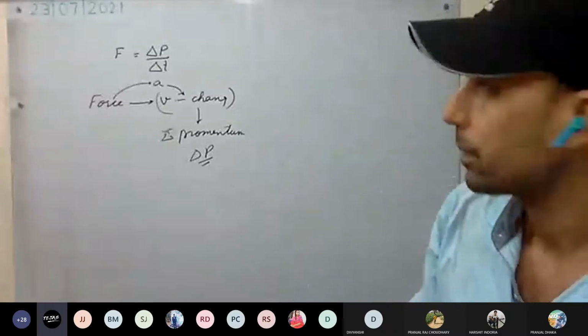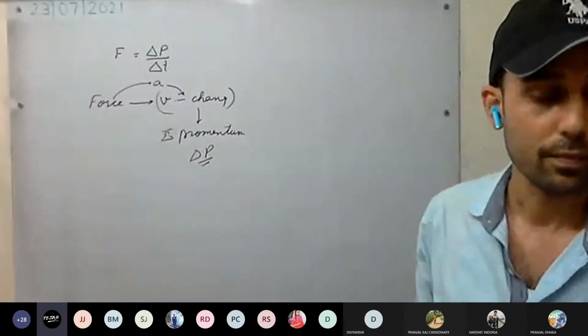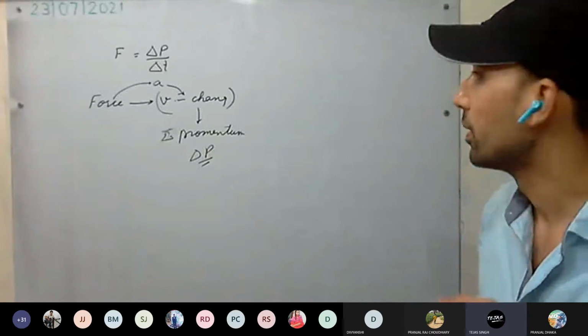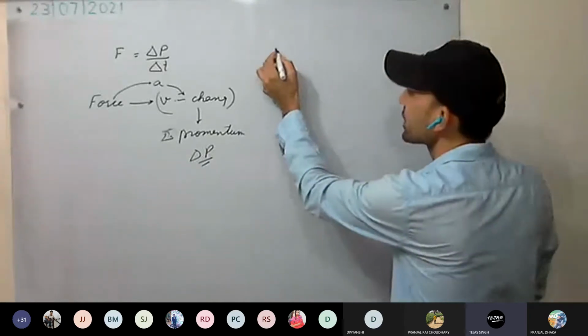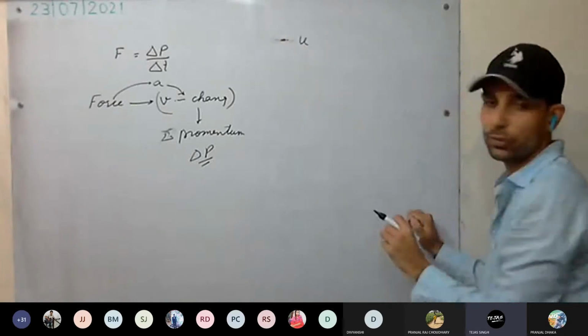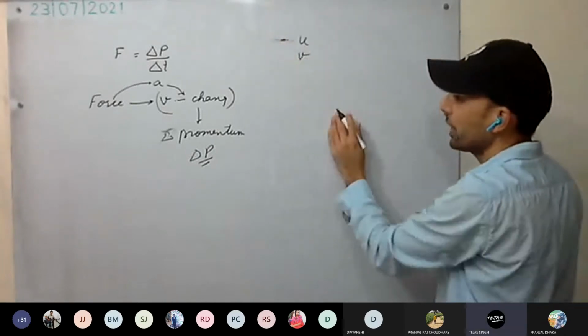Sir, can you explain the formula, sir? Delta P upon delta T is equal to delta of m into v upon delta T. Okay, see here, what was the initial? For example, the body is moving with initial velocity u, final velocity v.